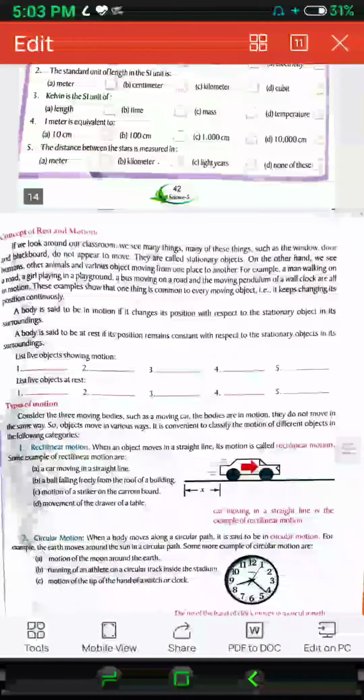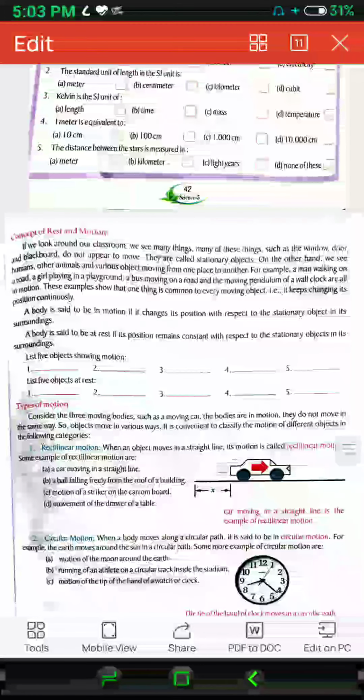Now, the concept of rest and motion. My dear students, I am not teaching this in detail because you will learn all this in detail in your senior classes. If I try to focus on these points, you will have a problem, because you are not familiar with all these concepts. So let us learn just the basics of this measurement.